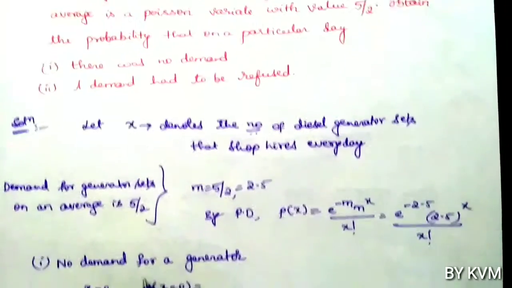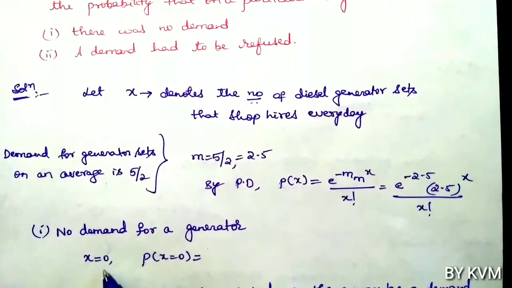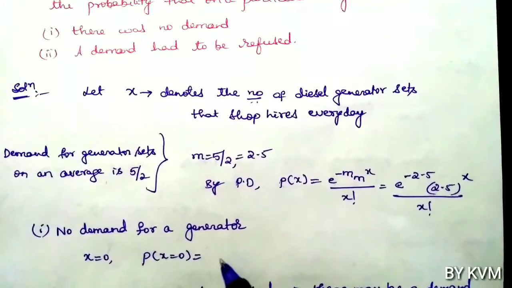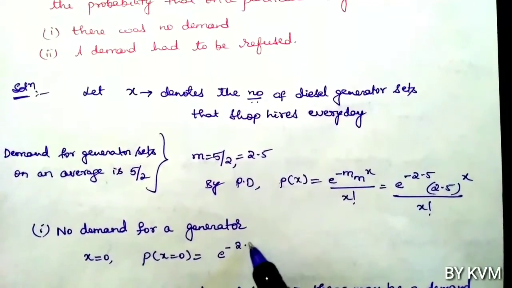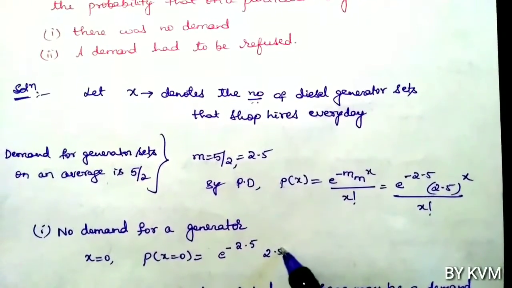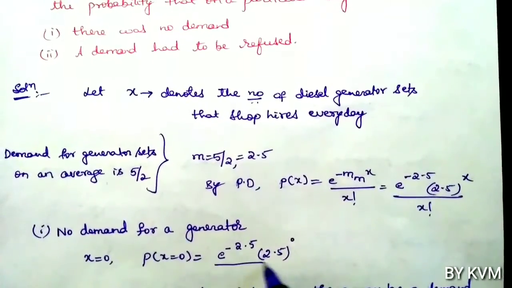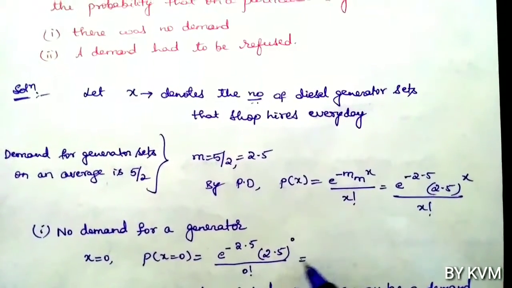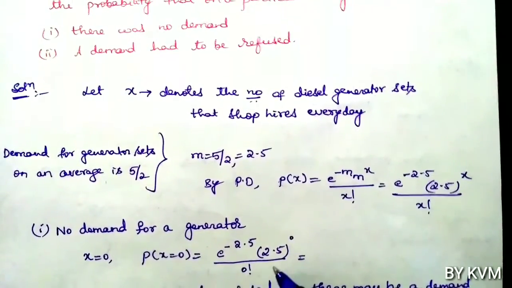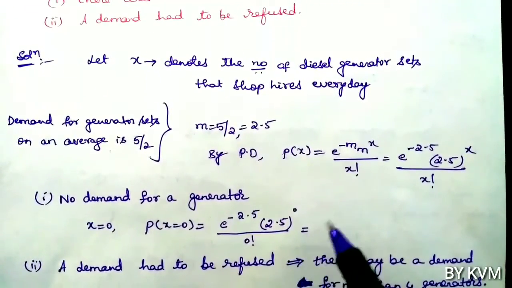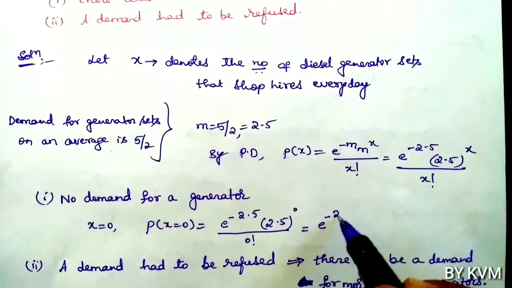So no demand for a generator means put x equals 0. So probability of x equals 0 means e power minus 2.5 into 2.5 whole power 0 by 0 factorial. So 2.5 whole power 0 is 1, 0 factorial is again 1. So we have e power minus 2.5.